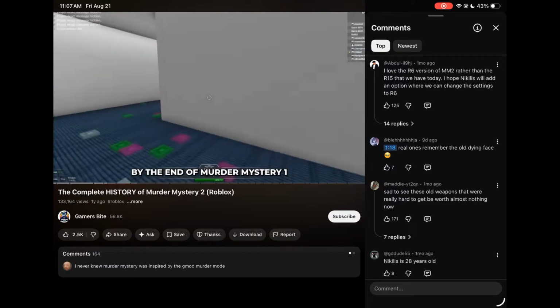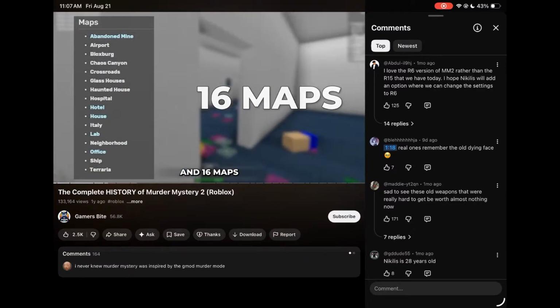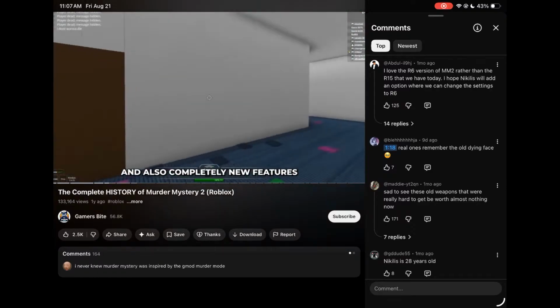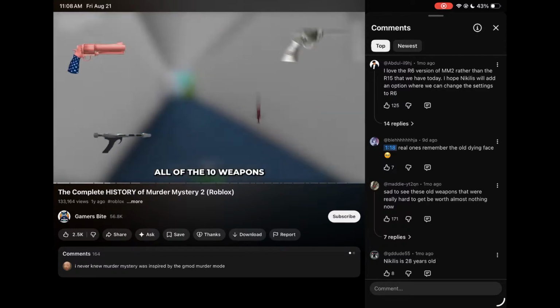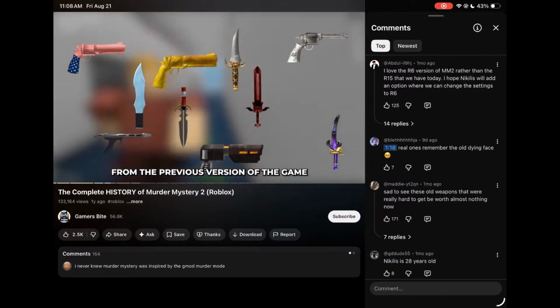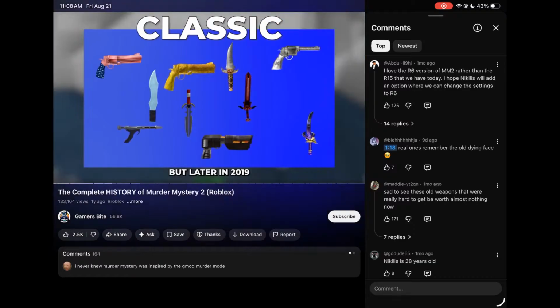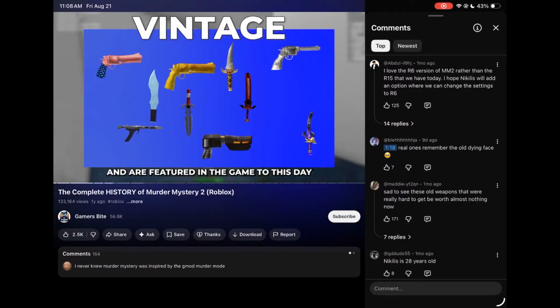By the end of Murder Mystery 1, the game had a total of 10 weapons and 16 maps. The new version featured completely revamped maps, additional weapons, and also completely new features like loot boxes and crafting. All of the 10 weapons from the previous version of the game were put into a category named Classic, but later in 2019, they were renamed as Vintage weapons and are featured in the game to this day.